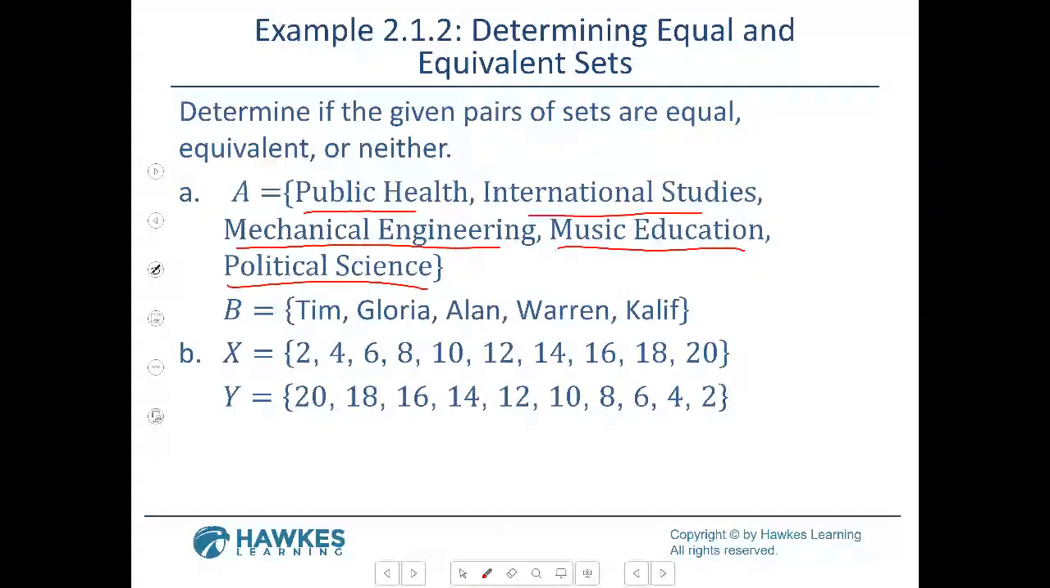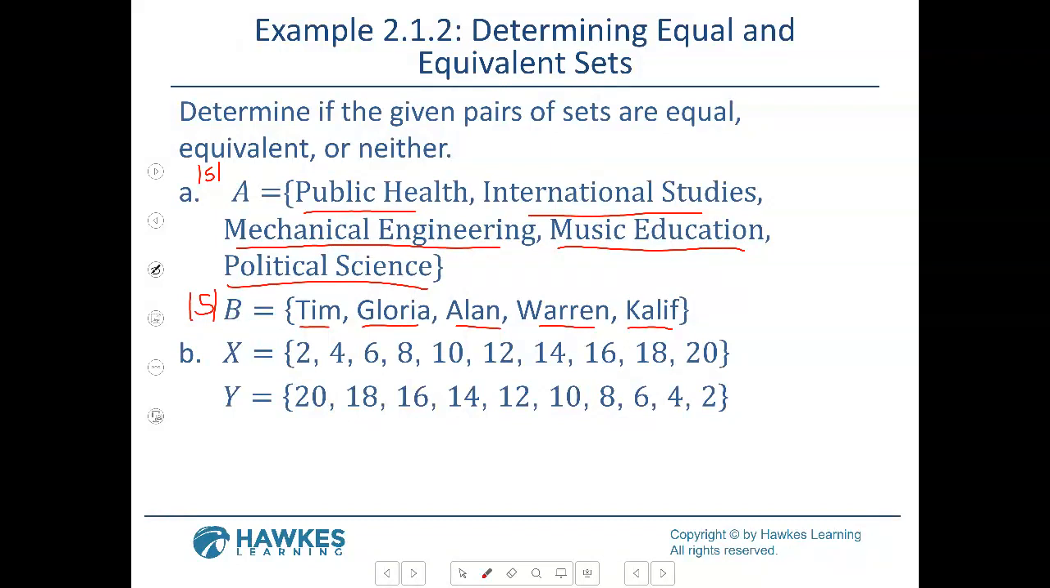So the cardinality of this would be 5, right? So look at B. 1, 2, 3, 4, 5. So the cardinality here is also 5. So would you say that A and B are equal or equivalent?